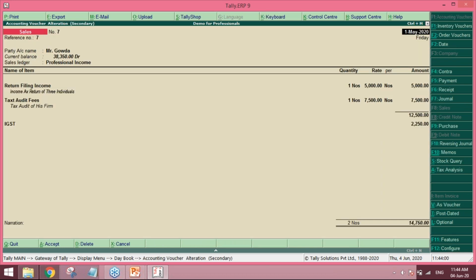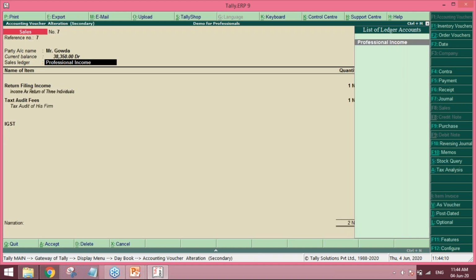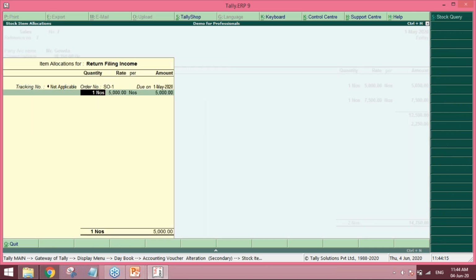after some time, the client has confirmed. I'm selecting the sales order one, and after I select it, it will automatically pick all the details from the sales order. Now, out of the sales order which he has confirmed, I had mentioned three individual returns. But when the deal got finalized, he told me that he is just confirming one individual return and one tax audit. So you can mention here one quantity.